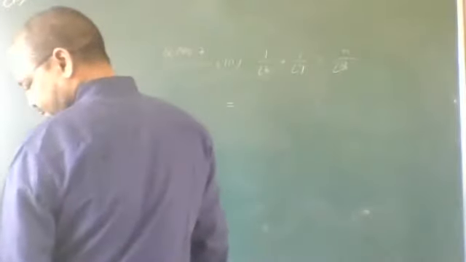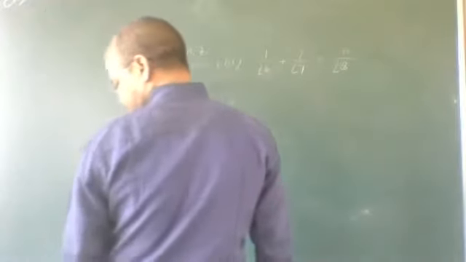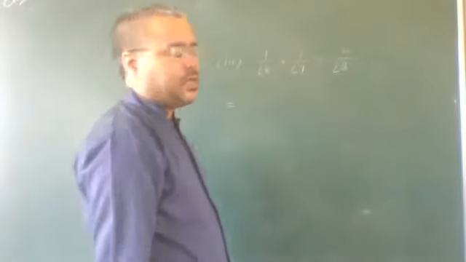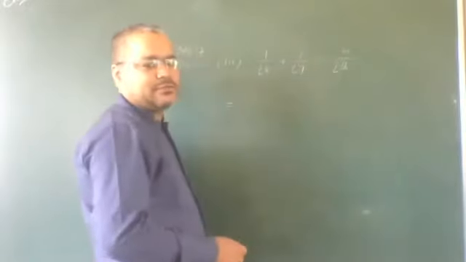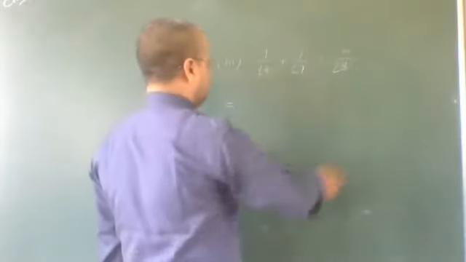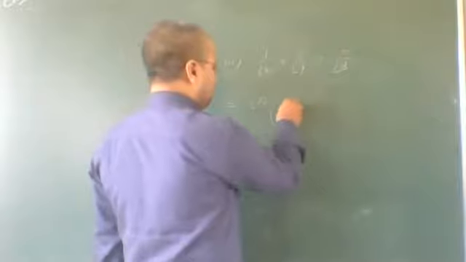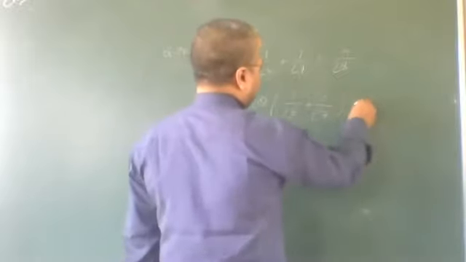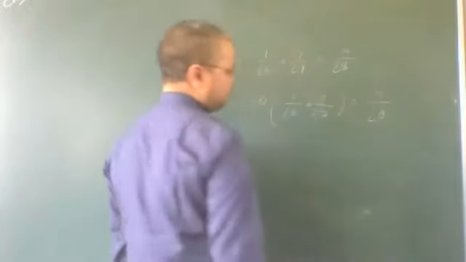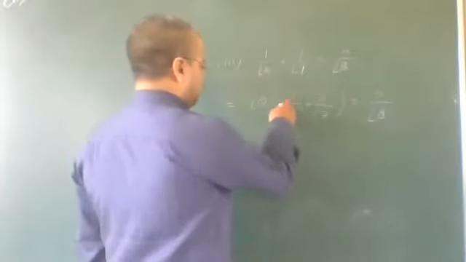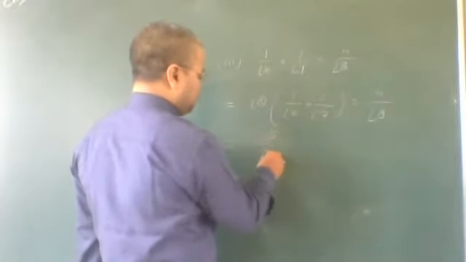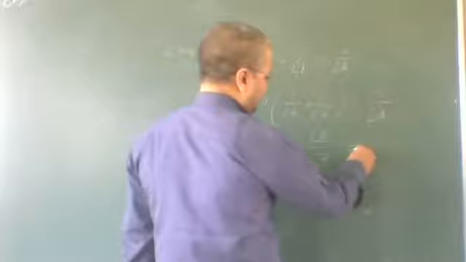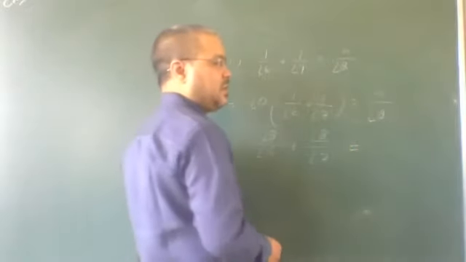It will be better if we multiply both sides, right hand side and left hand side, by factorial 8. If we multiply by factorial 8, then it will be factorial 8 into 1 upon factorial 6 plus 1 upon factorial 7 equal to n upon factorial 8. And what we get? Here it will be factorial 8 upon factorial 6 plus factorial 8 upon factorial 7, and here factorial 8 and factorial 8 will be cancelled and it will be only n.